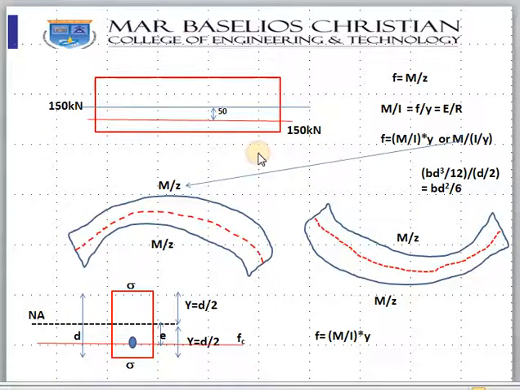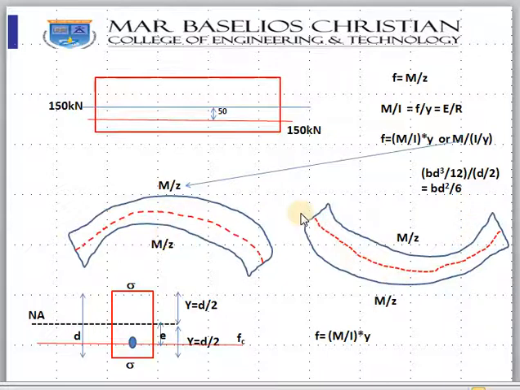Because of the tendon, it bends like this. In the previous problems we were mainly interested in finding out the stresses at the upper fiber and the lower fiber, that is, at the top point and at the bottom fiber. So how do you find out the stress actually? Because when it bends, we will have a bending stress at the top and bottom.